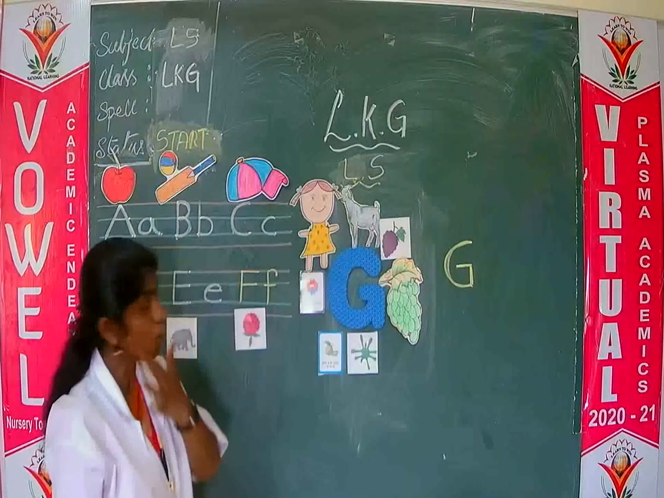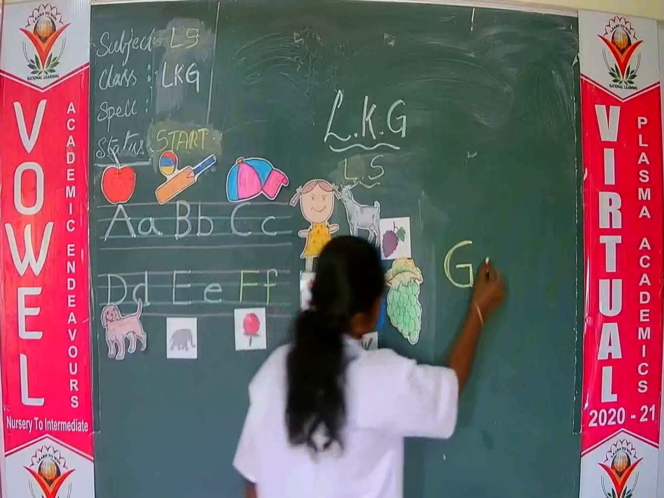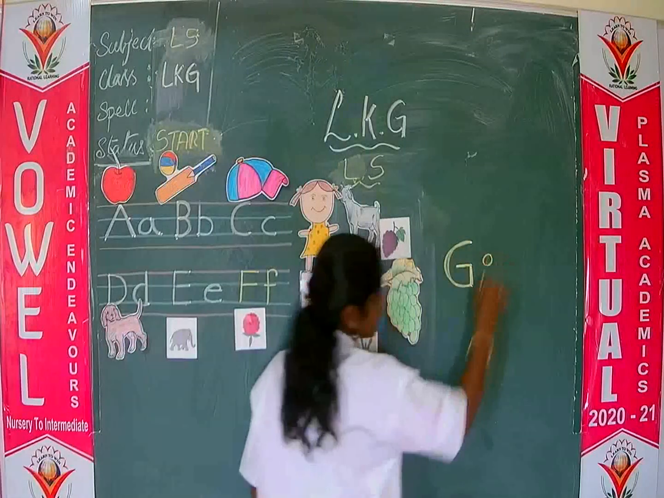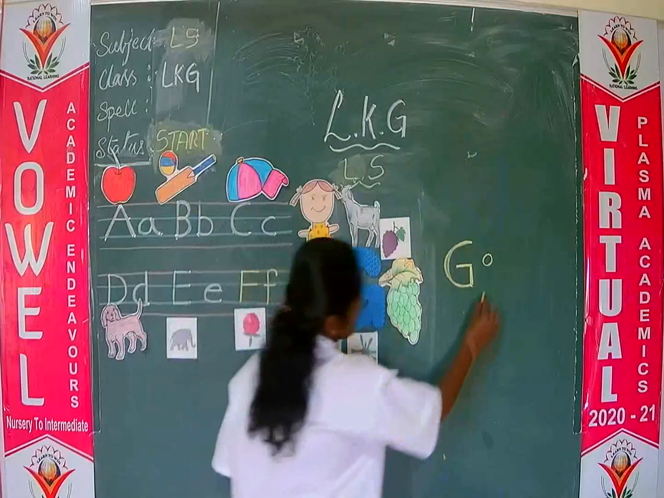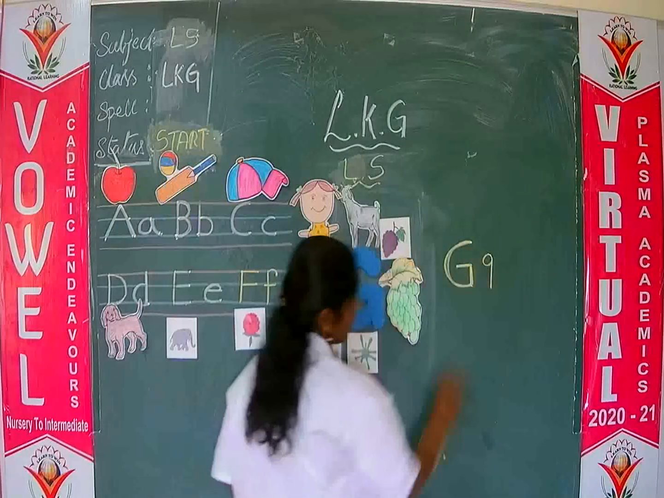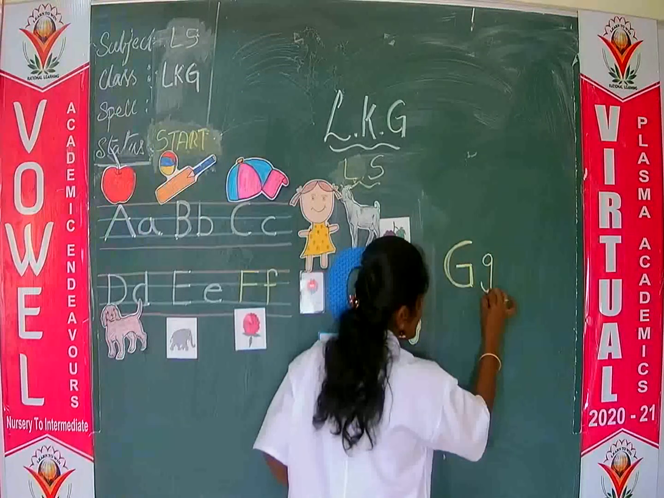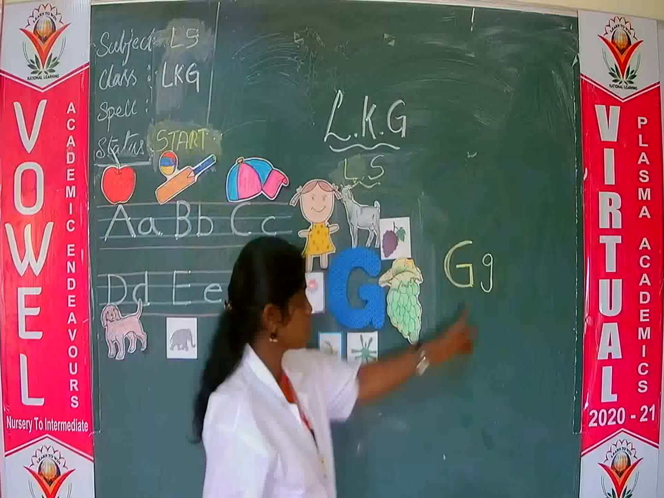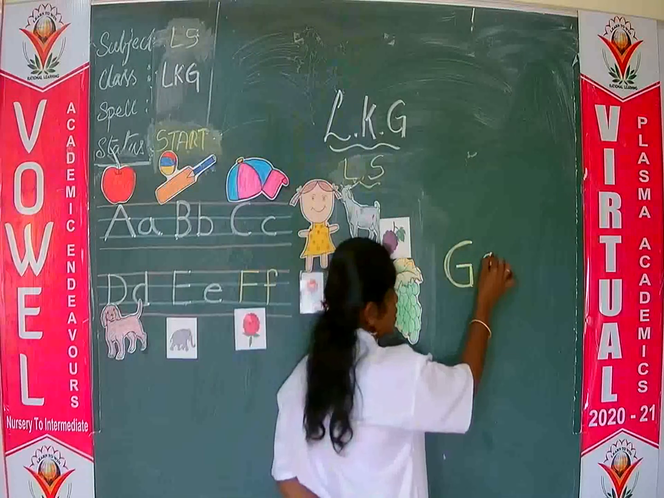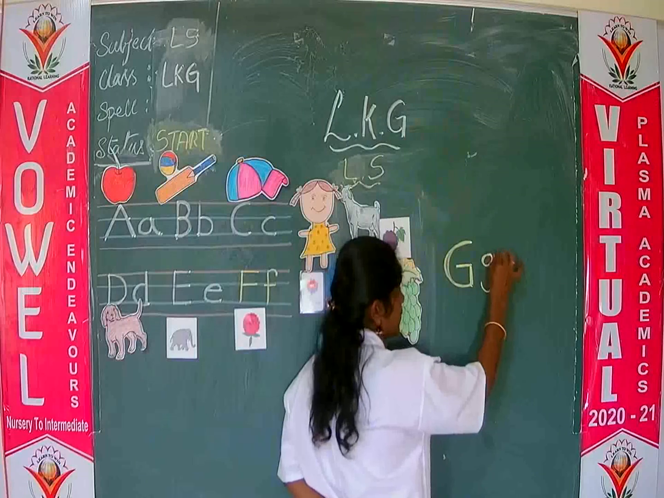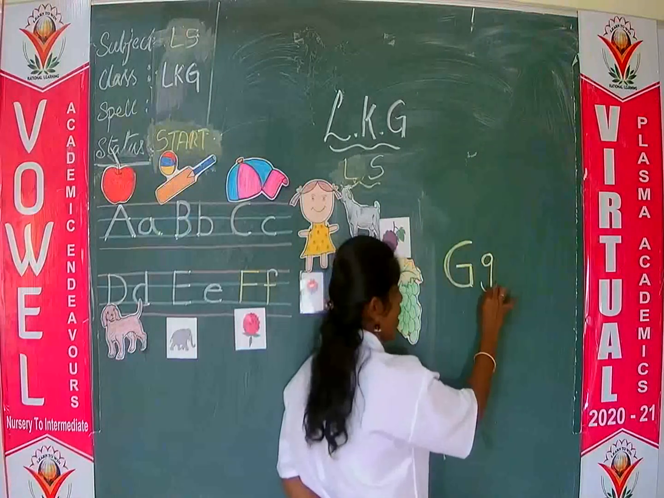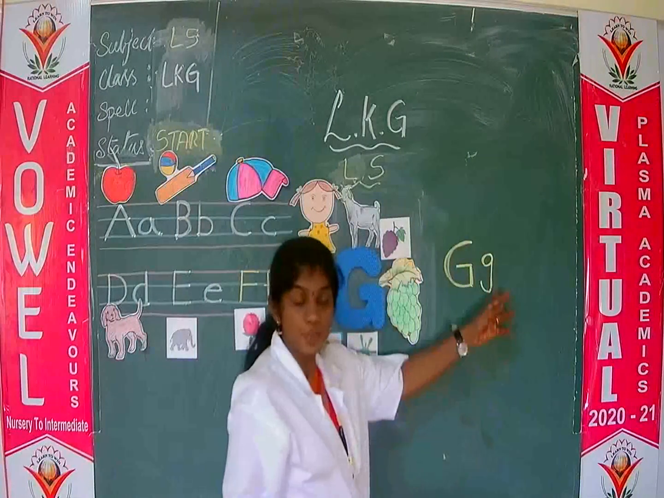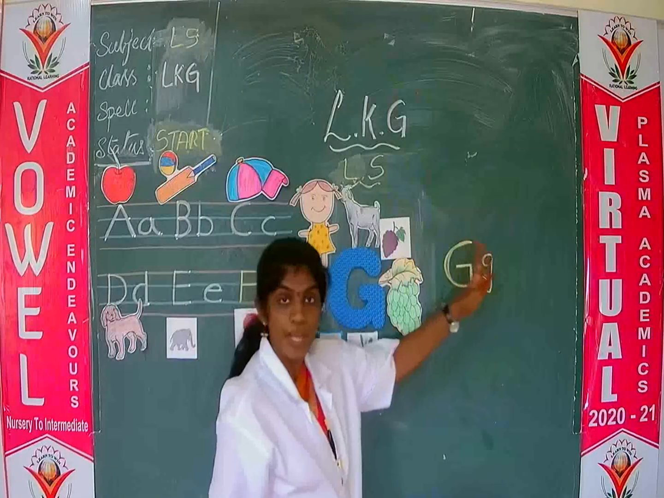And how to write small g? See, small circle, right, small circle, and write a standing line and one down curve. This is small g. See, very easy. Small circle, standing line, and then one down curve. This is small g, capital G and small g.